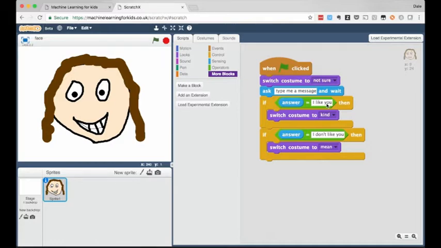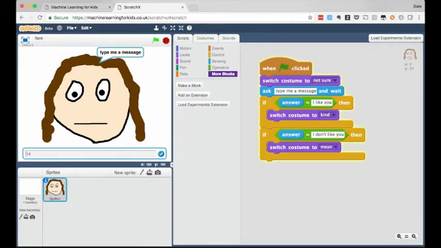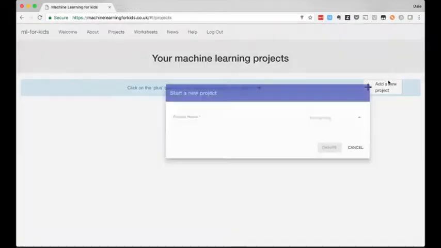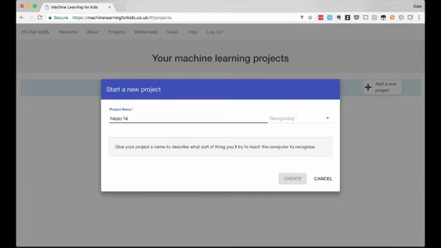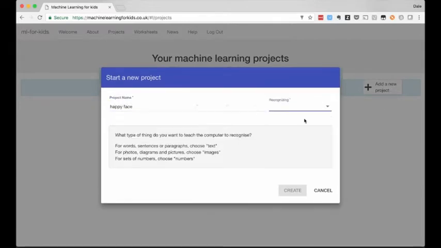And instead of trying to predict every possible message and put that in the code like I've got here, the kids train a machine learning model so that it's able to recognize whether a new, not seen before message is probably a compliment or an insult. So I'm going to create a new project and I'll call it Happy Face. And I'll tell it that I want to train a machine learning model to recognize text.